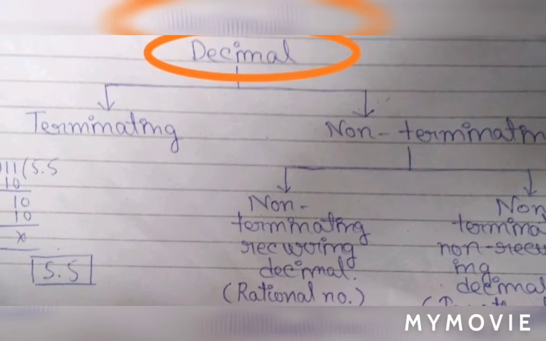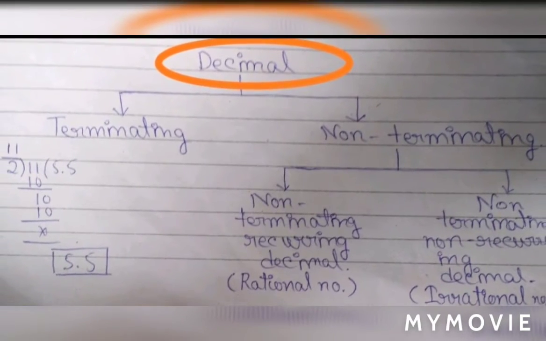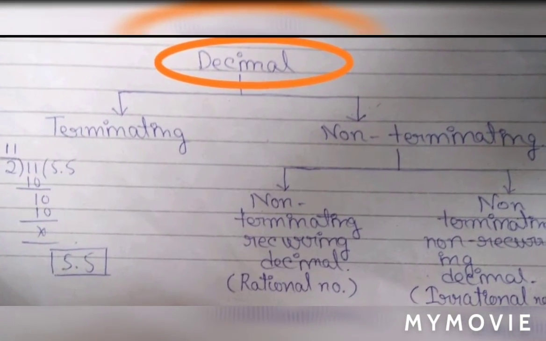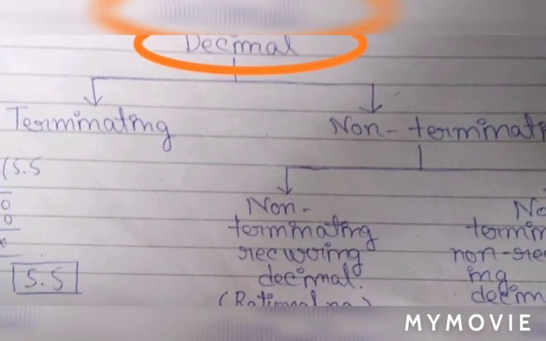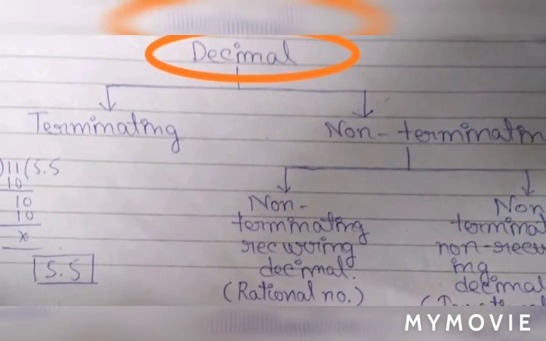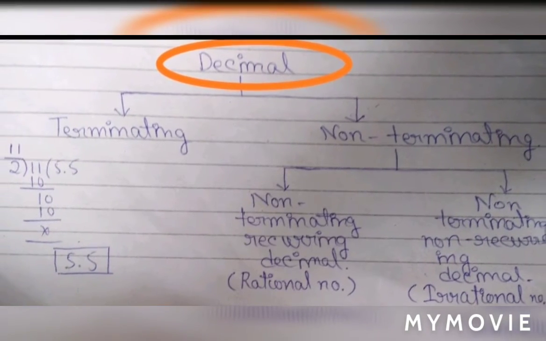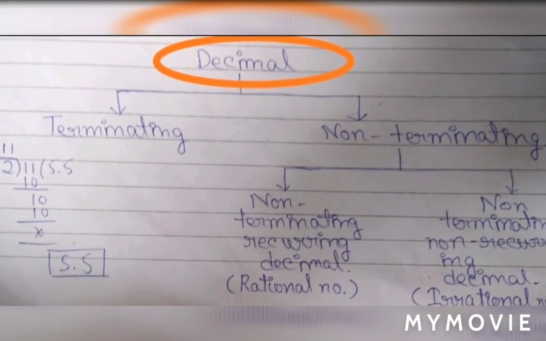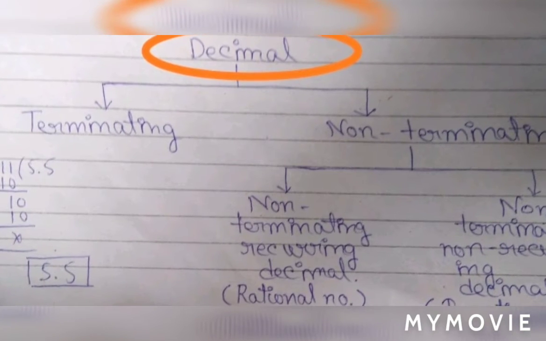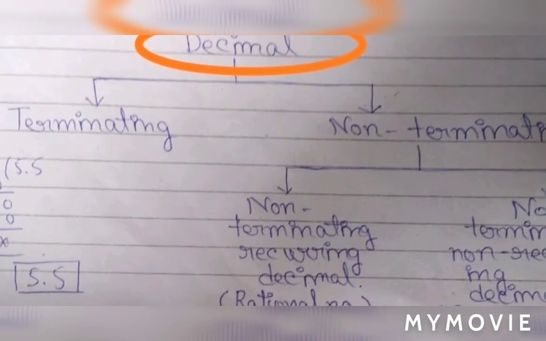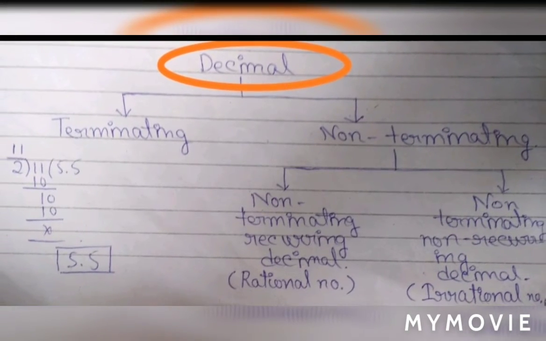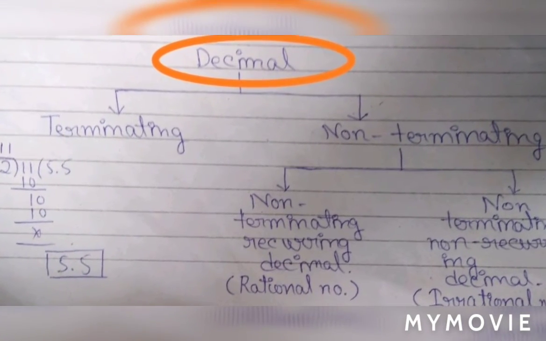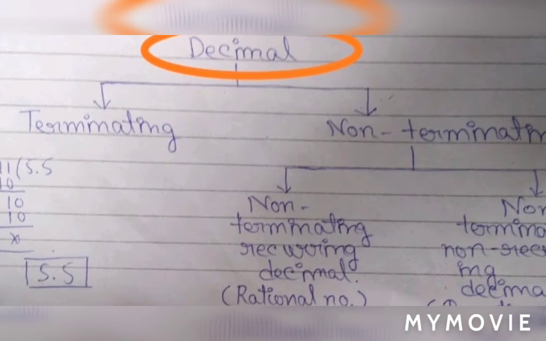It has two sections. Let's see: non-terminating recurring decimal and non-terminating non-recurring decimal. A non-terminating recurring or repeating decimal is a rational number, but a non-terminating non-repeating decimal is an irrational number. So what can be examples of a non-terminating repeating decimal? Examples like 2.333333. You can see the numbers are repeated.